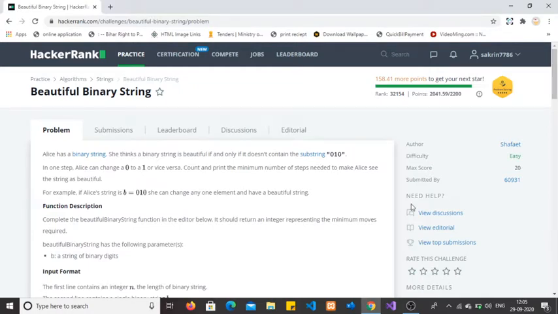Okay. For example, if Alice's string is 010, she can change any one element in the above and have a beautiful string. If she changes the 0 to 1 or 1 to 0 or 0 to 1, then it will become a beautiful string. So basically we need to find 0 1 0 in the given string, and how many 0 1 0 substrings are present in the string, that we have to return.